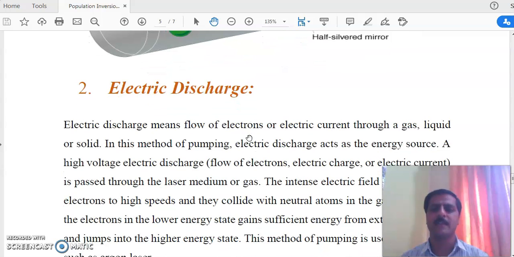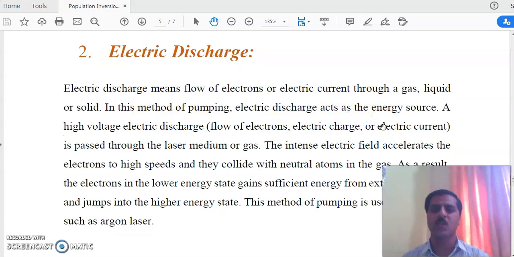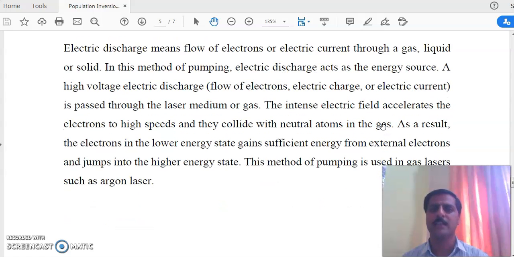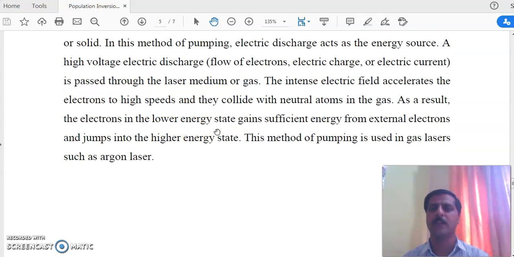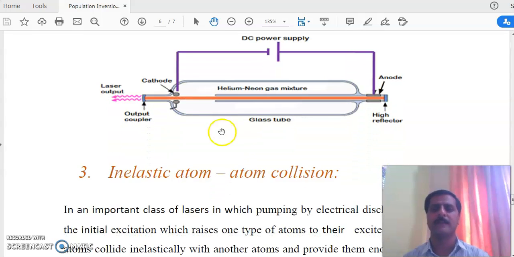Second is electric discharge. Electric discharge means flow of electrons or electric current through a gas. Electric discharge is employed in the case of gas medium. In this method of pumping, electric discharge acts as an energy source. A high voltage electric discharge is passed through the laser medium or gas. The intense electric field accelerates the electrons to high speed and they collide with the neutral atoms in the gas and excite them. That is employed in the helium neon laser, a gas laser.